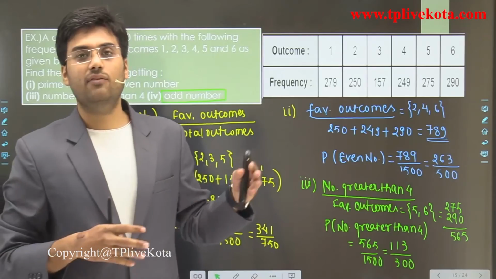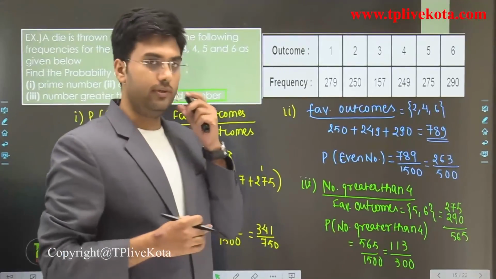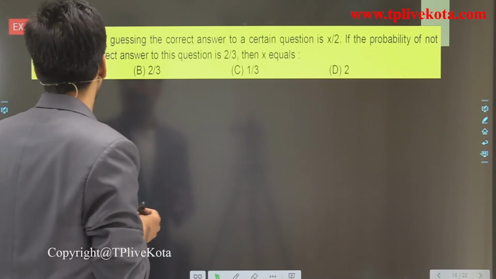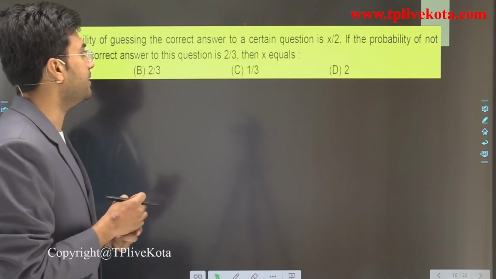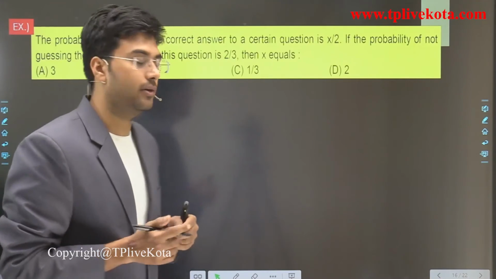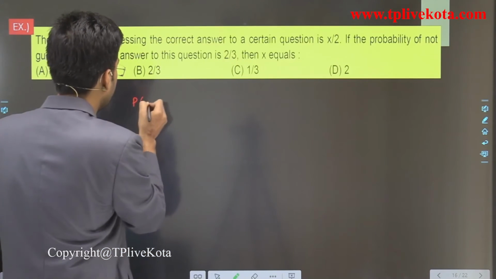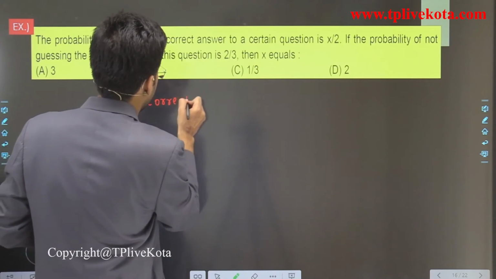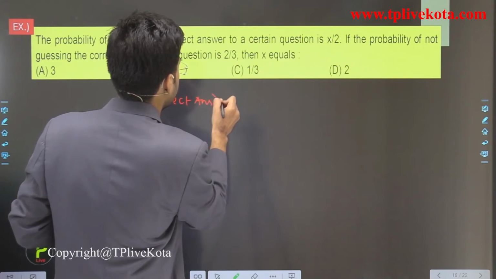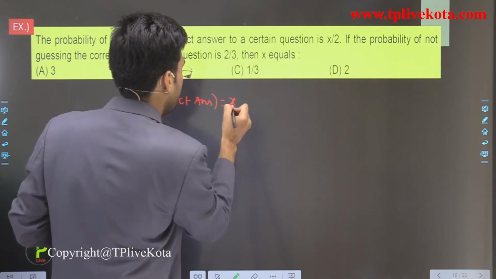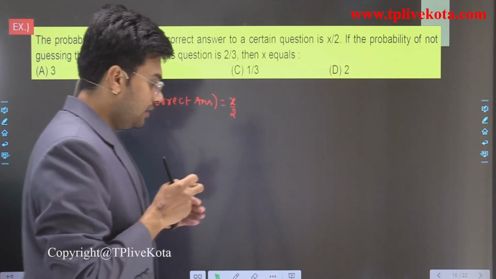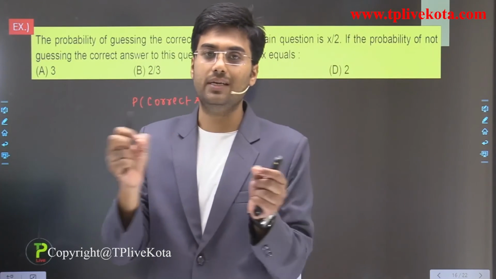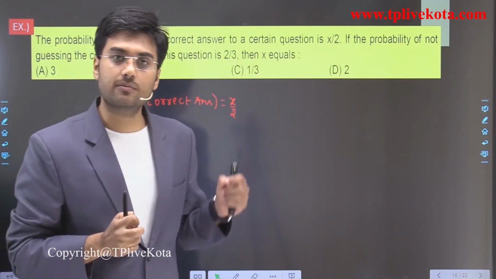So now after this, let's move to the next question. Here the probability of guessing the correct answer to a certain question is x by 2. So probability of guessing correct answer is equal to x by 2. And students, if we guess the answer, then it may be correct or it may be wrong. So wrong and correct are two elementary events for this experiment.